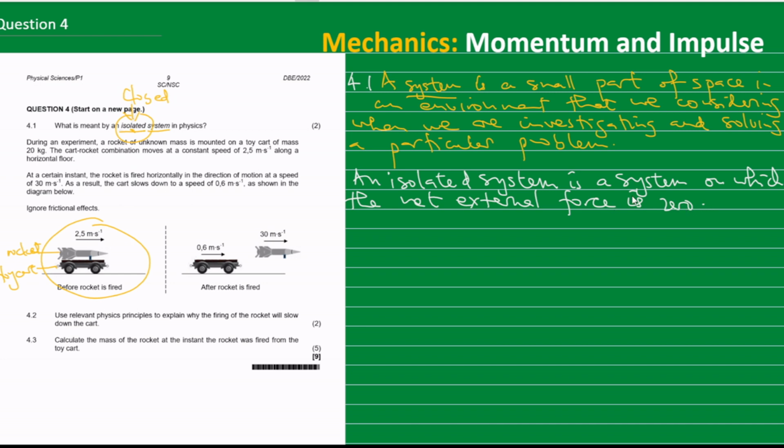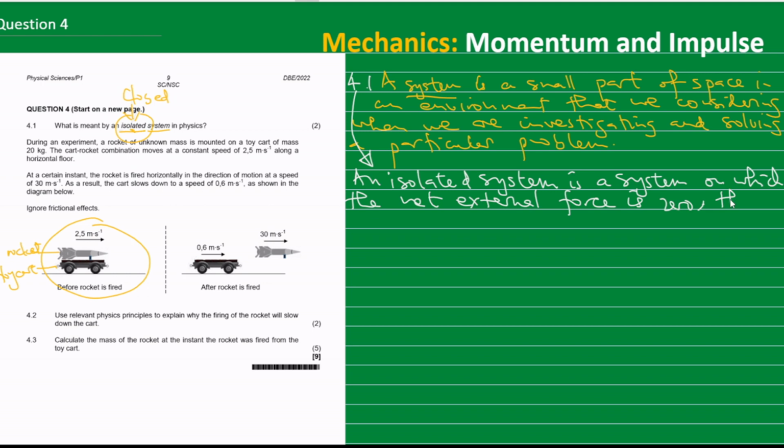So that is the definition of an isolated system. So to answer 4.1, you have to explain it as an isolated system is a system on which the net external force is 0. In other words, there are no external forces that are acting on it.